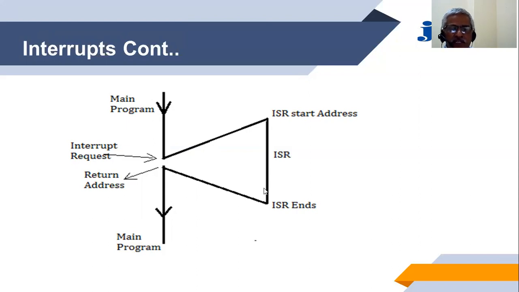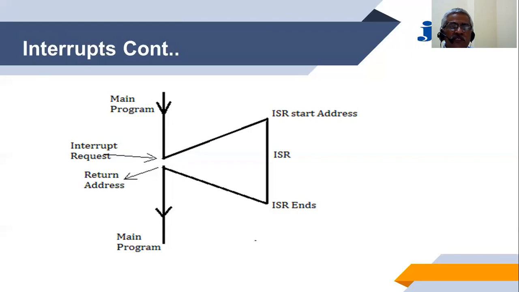As can be clearly seen in this diagram, we have a main program running in the system, and at some point of time, there is a request from an external device. These external devices are normally slow speed devices. They are not operating at the speed of the processor. So there is no need for the processor to keep looking for the devices, but in such cases, we expect the device to intimate or request the processor whenever the device needs the service of the processor. So whenever the device needs the service of the processor, it will intimate the processor in the form of an interrupt.